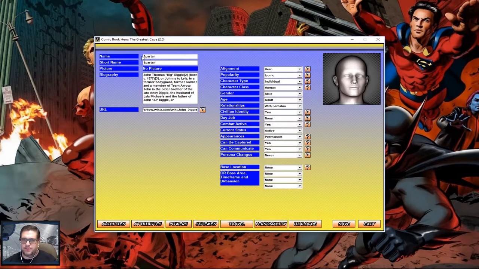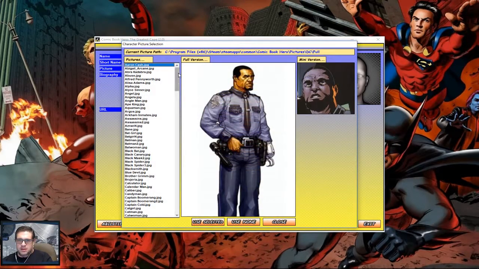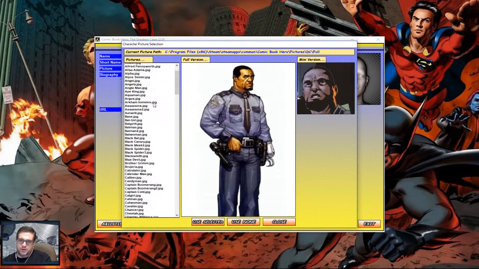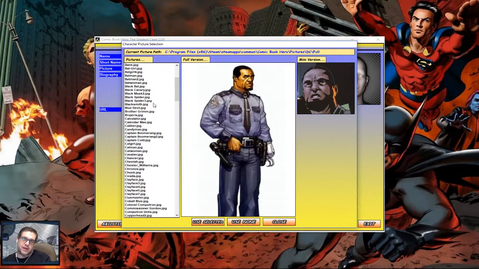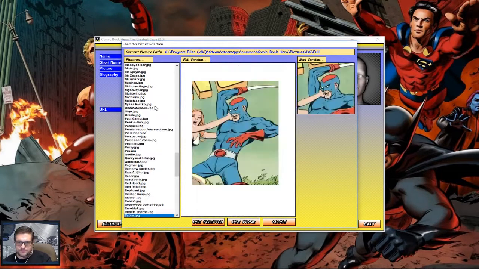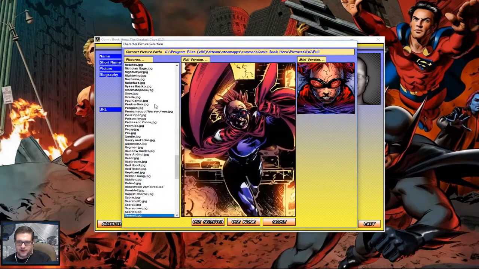Why don't we name him John Spartan Diggle. There we go. So we have his picture already pre-made in here. Before the show, I went and just photoshopped some pictures together based upon the size I used for the database, and you can find him.